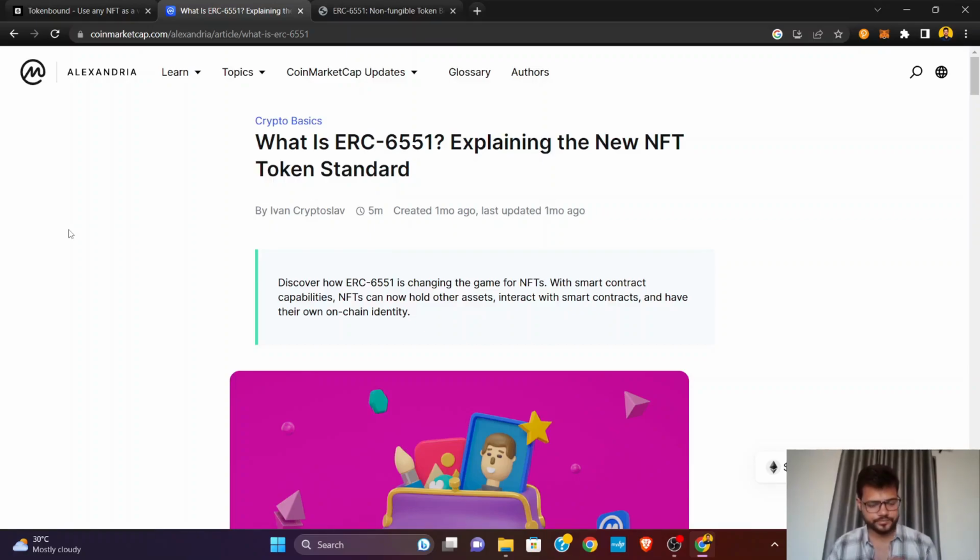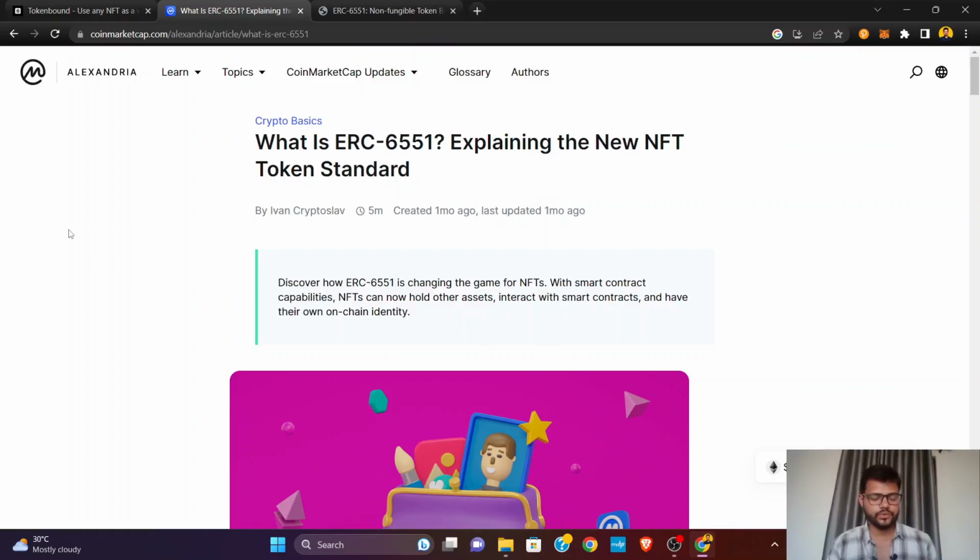And if you are involved in two or three games, your wallet is going to mix all those NFTs. But now, if you are the player of a game, your player is going to be owned by you. There is going to be an NFT of that player, and that NFT is going to have an account bound to it, and any assets you win in the game can be owned by that smart contract. So this is going to make the gaming industry very easy. It can be implemented in any industry where you own assets. So NFTs are going to change, and this is very simple.